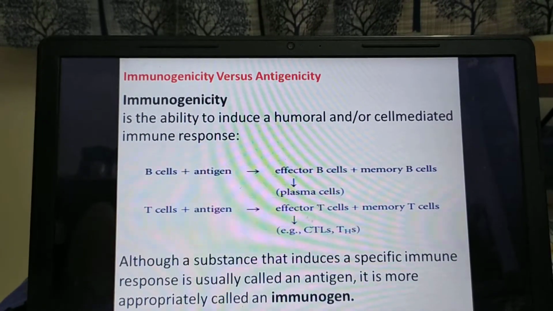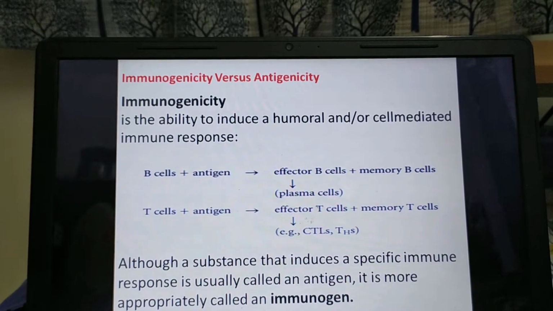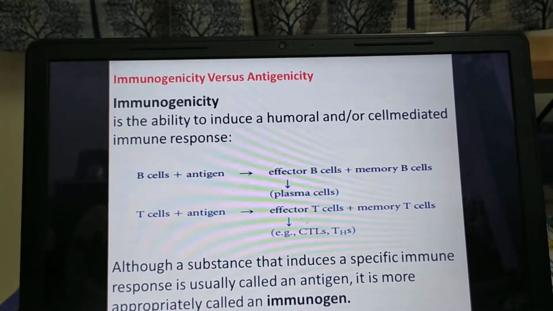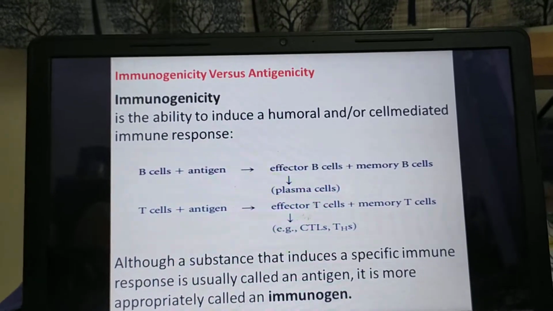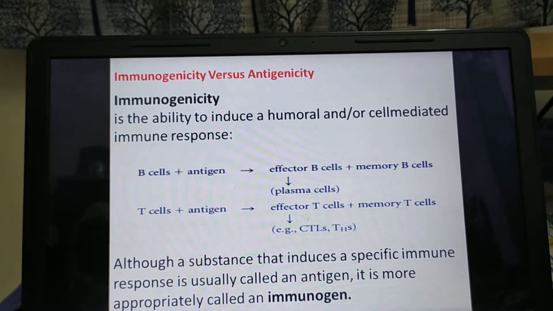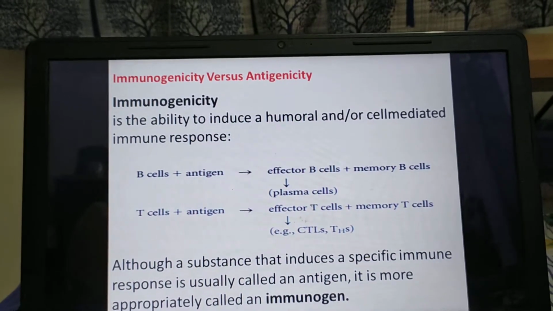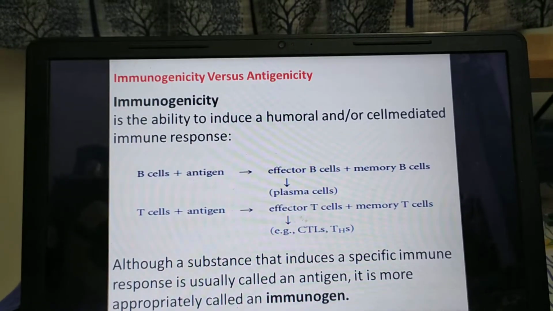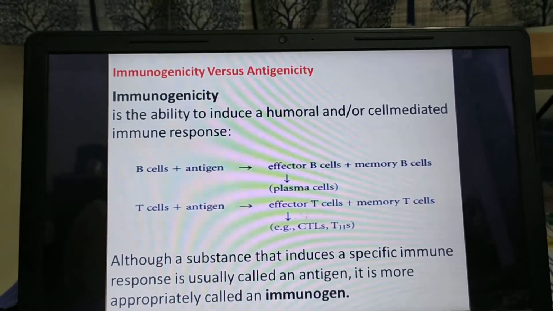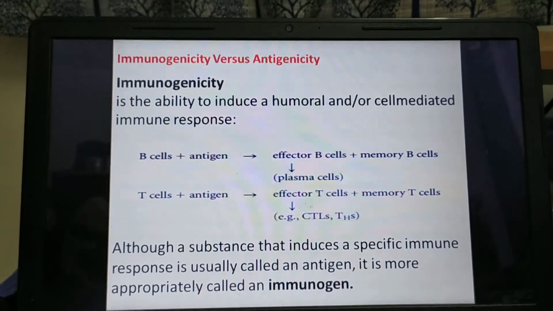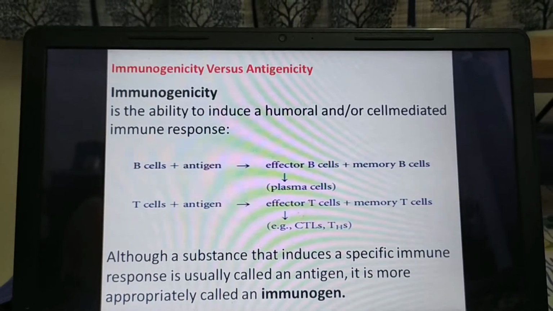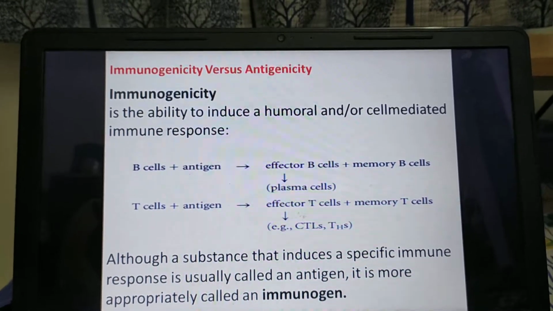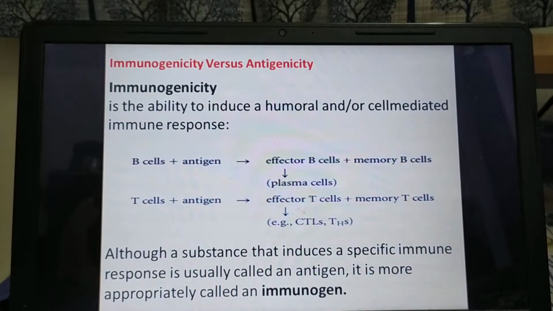If a T cell comes across such a substance and turns into effector T cells, and the final products are going to be more T cell receptors and cytokines, then that's the final immune response against that substance. So any substance which induces a B cell response or T cell response has the ability of inducing an immune response. So that substance is an immunogen.